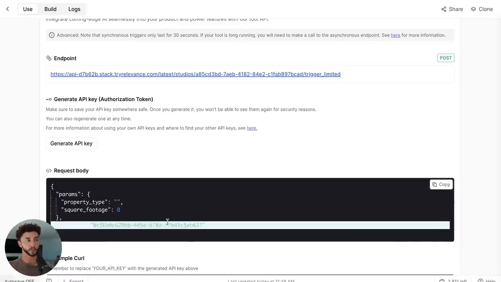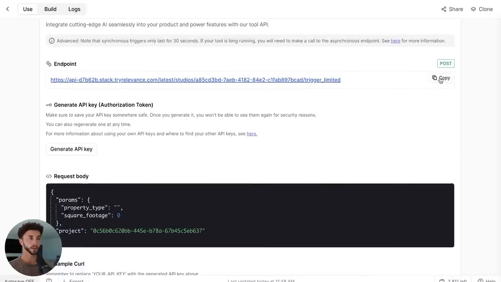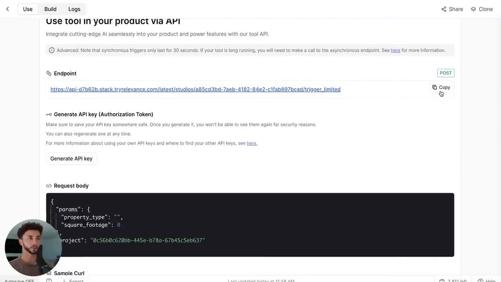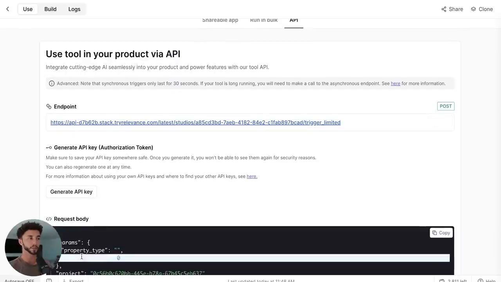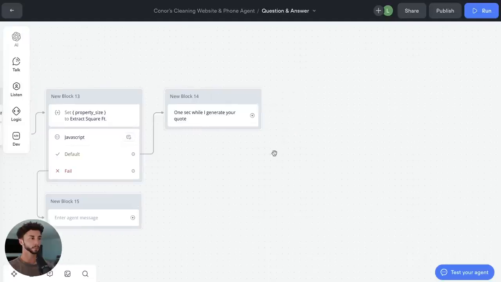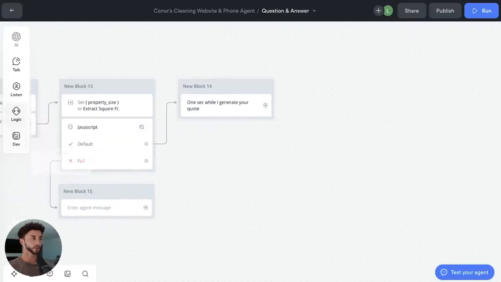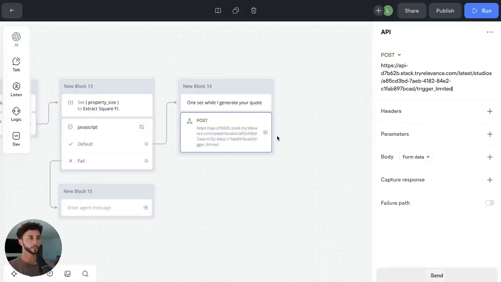And of course, you have the project ID here, letting Relevance know which tool that we've created that we're actually trying to interact with. And so all we need to do now to interact with this and set up our quote generator is to copy this link. So this is the endpoint URL that we're going to be calling over the internet. And this is what it's expecting in the body of that post request. If you go back to VoiceFlow here, and we need to go to dev API, we're going to change this to post, put in that URL.